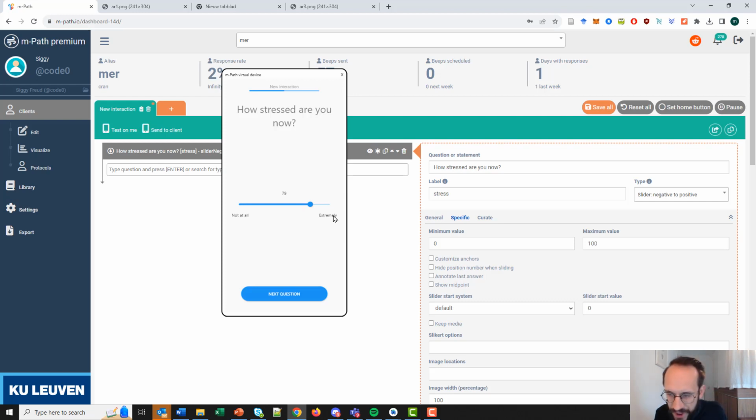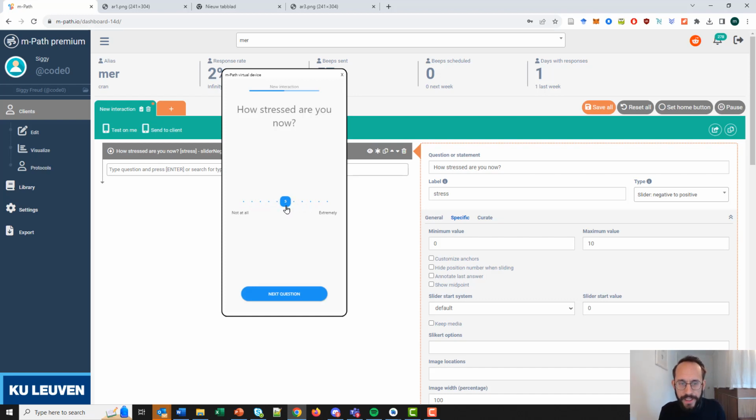The first thing we can change is the range. Now it goes from 0 to 100. We can easily change this to go from 0 to 1000. But you can also make it smaller. And when the range becomes smaller or equal to 11, then the slider actually becomes discrete. And now it goes from 0, as you can see, to 10. And it already looks a bit more like a Likert scale.